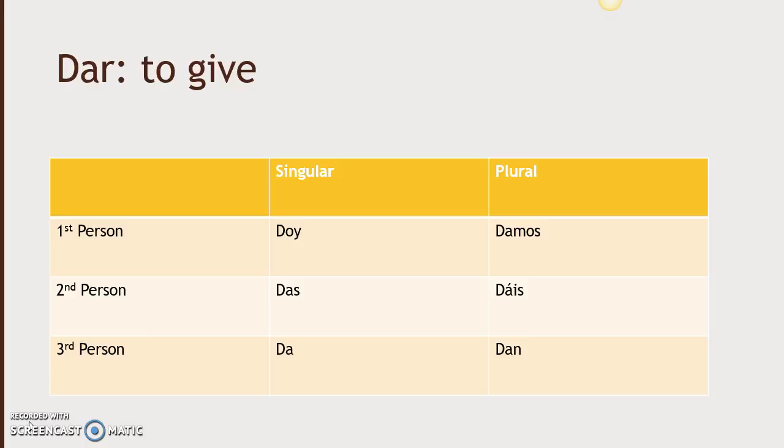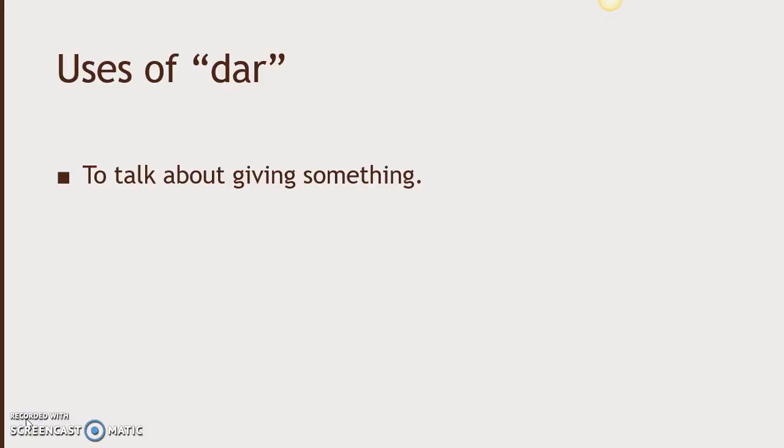The nosotros, nosotras, and someone's name y yo form of dar is damos. The vosotros and vosotras form of dar is dais. And the ellos, ellas, ustedes, and more than one person's name form of dar is dan. The verb dar is used to communicate that someone is giving something.